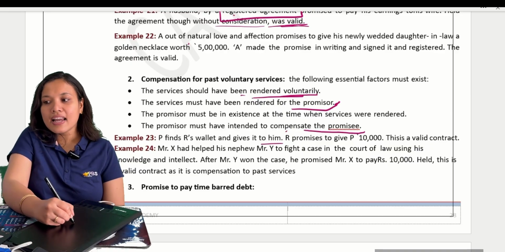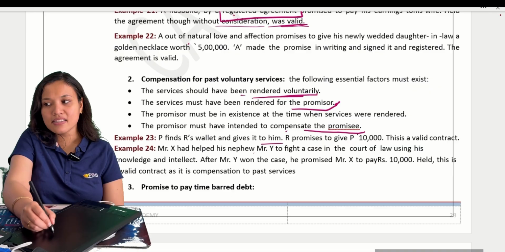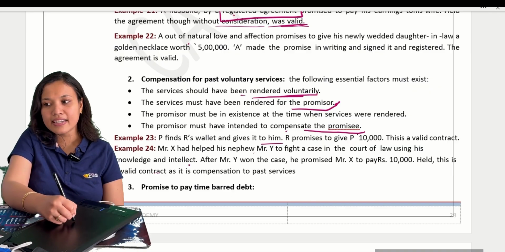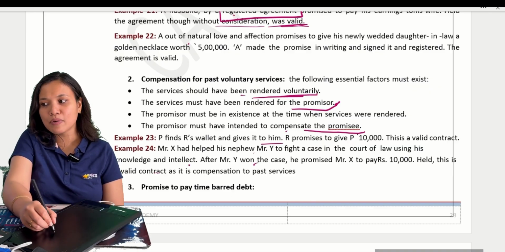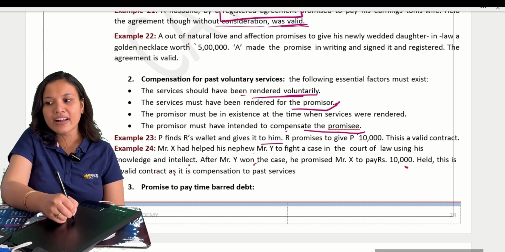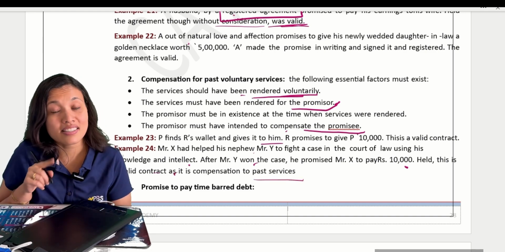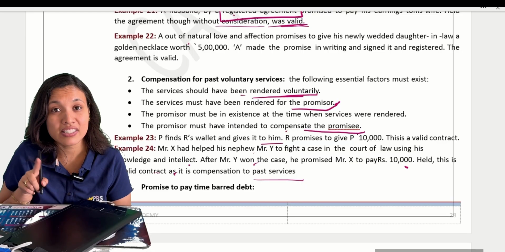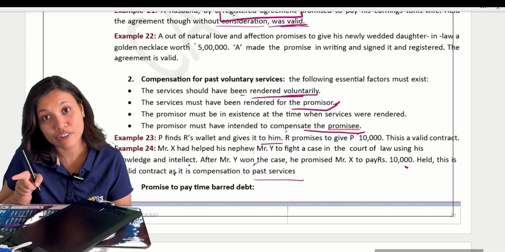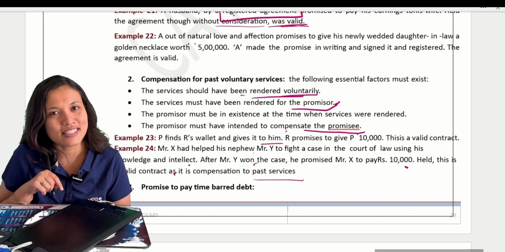Clear? Now, X had helped his nephew to fight a case in the court using his knowledge and intellect. After Y won the case, he promised to pay 10,000. This is a valid contract as it is a compensation to the past services. It is all past consideration. We said consideration can be past, present and future. So, these are the examples of past consideration.